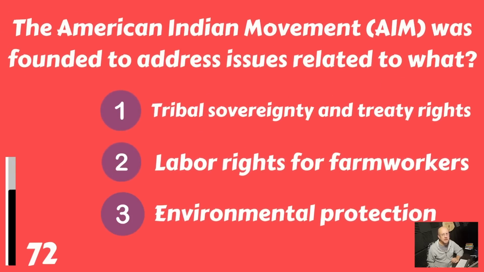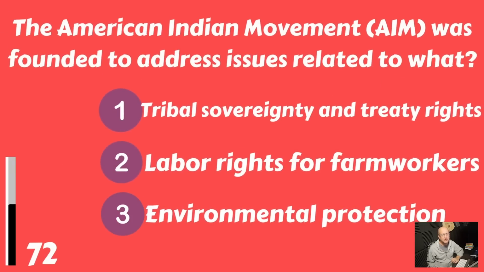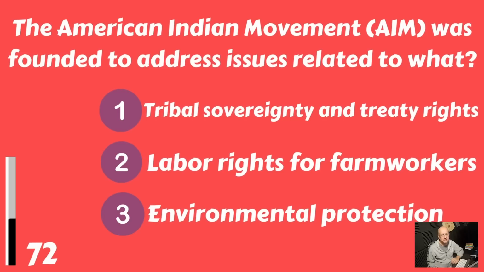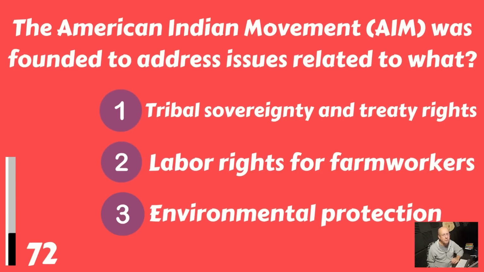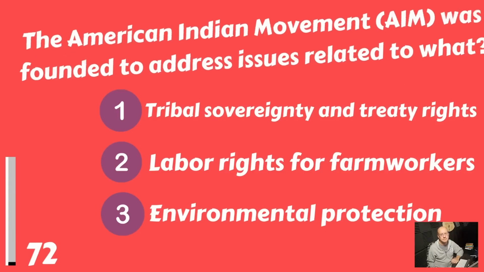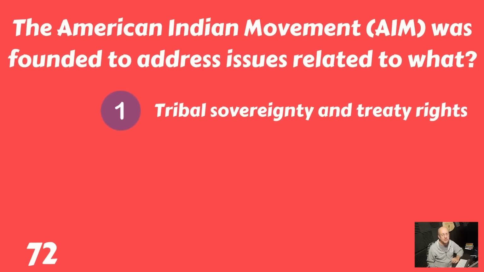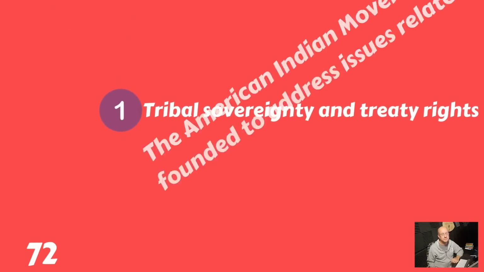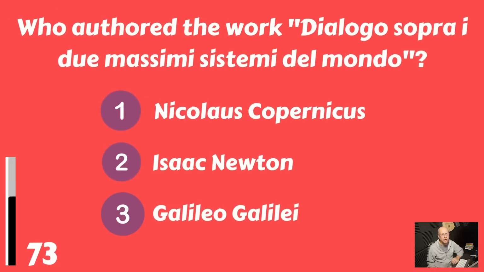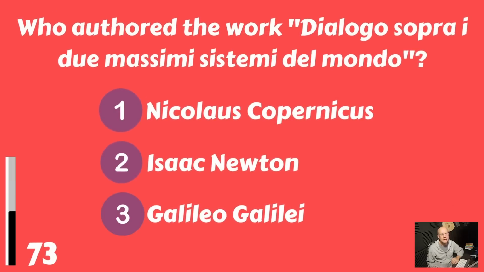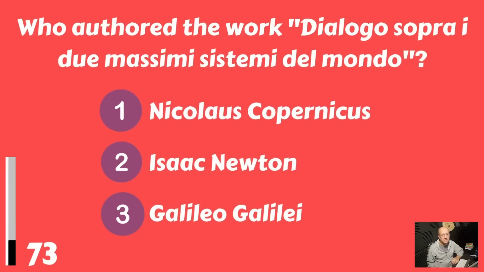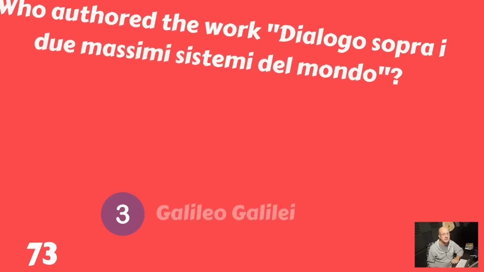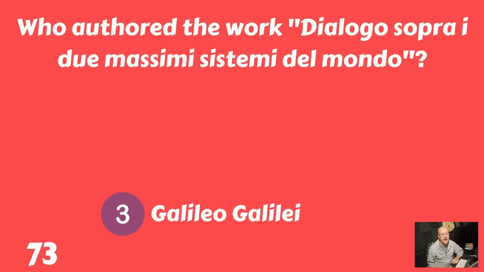The American Indian Movement, AIM, was founded to address issues related to what? Tribal sovereignty and treaty rights, labor rights for farm workers, or environmental protection? And that was about tribal sovereignty and treaty rights. Who authored the work Dialogo sopra il due massimi sistemi del mondo? Nicholas Copernicus, Isaac Newton, or Galileo Galilei? And that was written by Galileo Galilei.